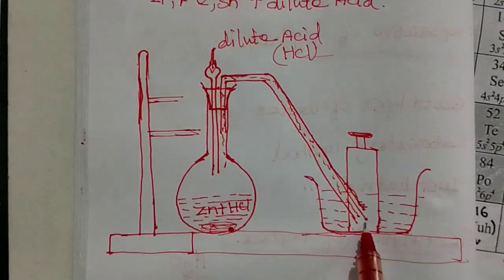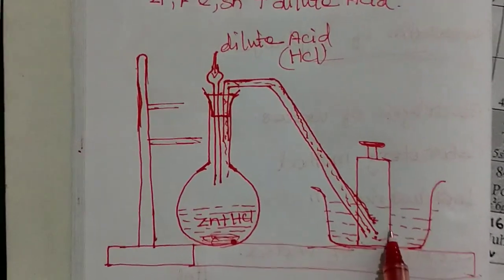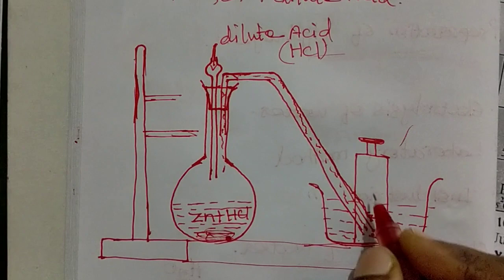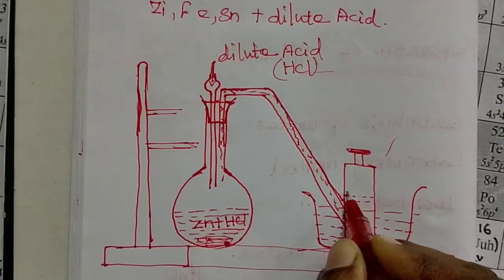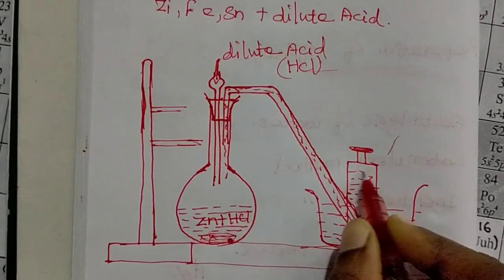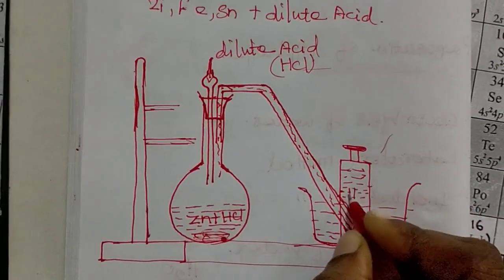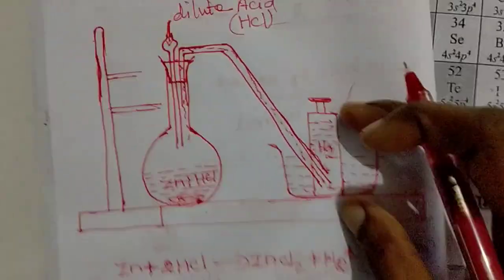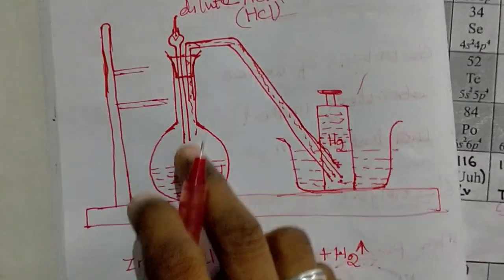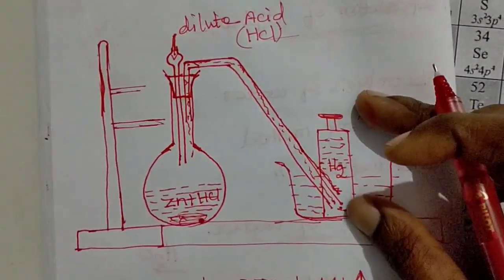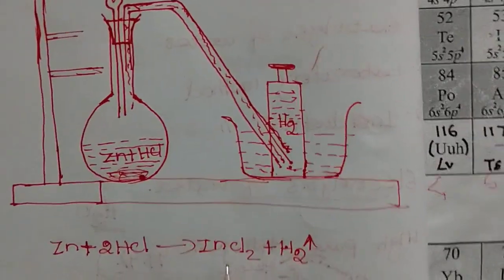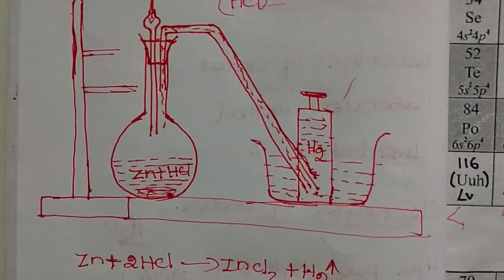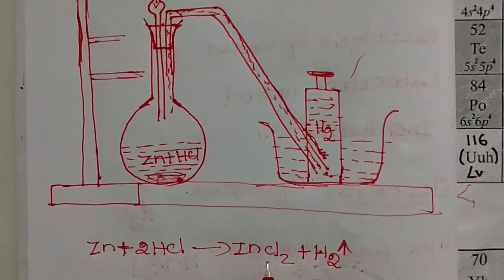and it is collected in one collecting tube or one collecting cylinder. Hydrogen is collecting here, H2. All the H2 gas is collected here from this flask. It is collecting in this system. So this is the process we used here in the laboratory preparation.